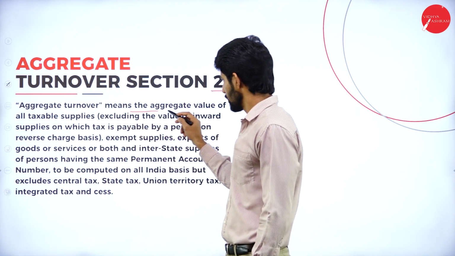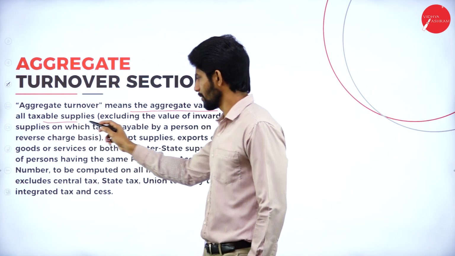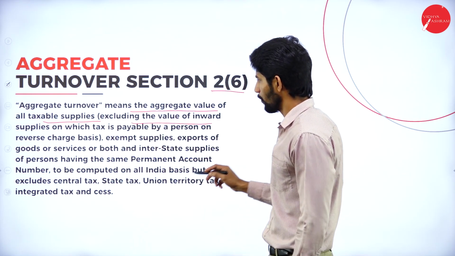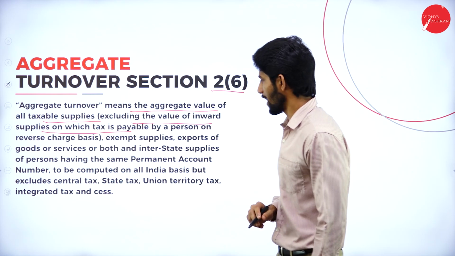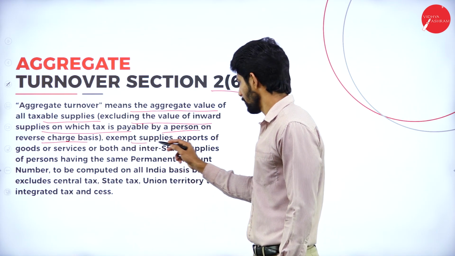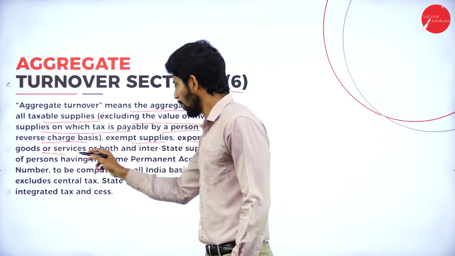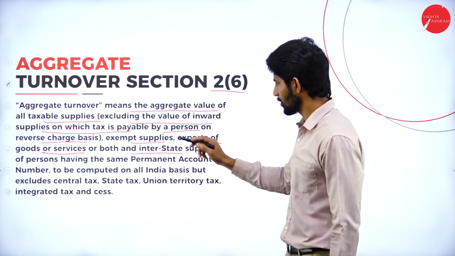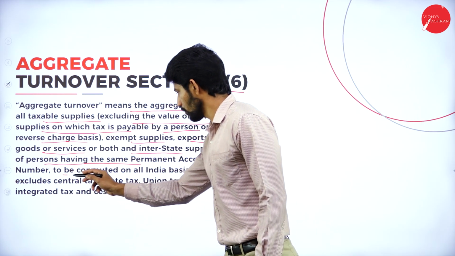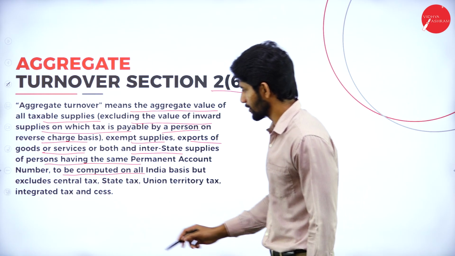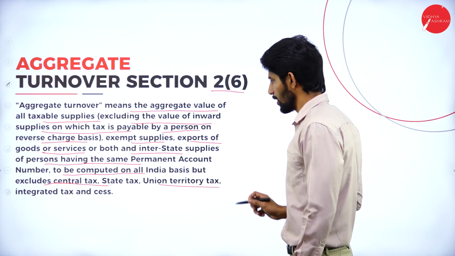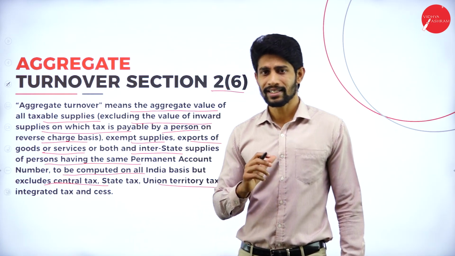Aggregate turnover means the aggregate value of all taxable supplies, excluding the value of inward supply on which tax is payable by a person on reverse charge basis, exempt supplies, exports of goods or services or both, and interstate supplies of persons having the same permanent account number, to be computed on all India basis, but excludes central tax, state tax, union territory tax and integrated tax and cess.